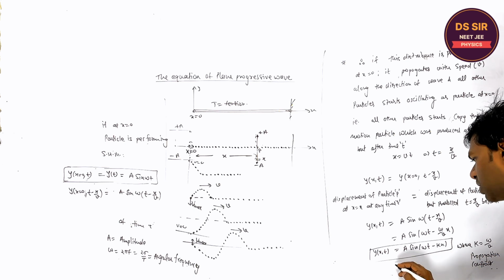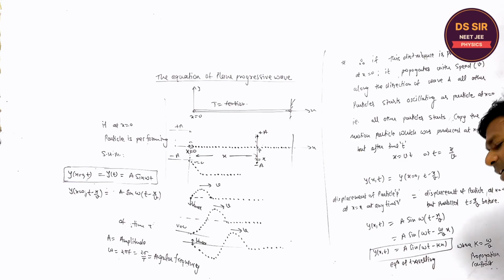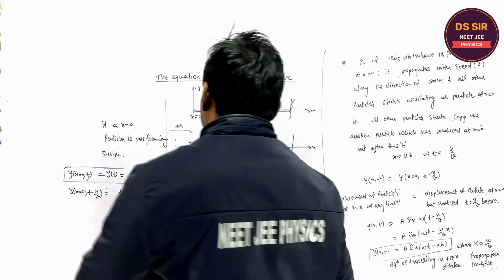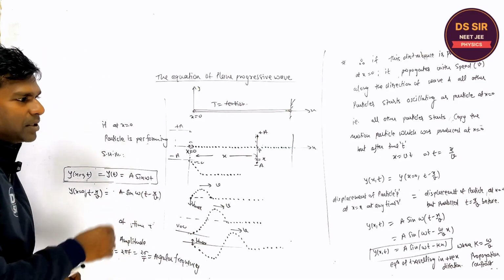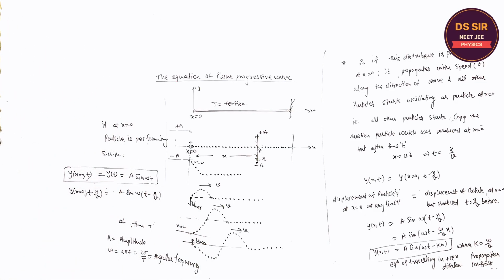So this is called the equation of traveling wave in positive x direction. Is it clear or not? In positive x direction. Do you understand this thing or not? Varsha, please tell. Any doubt you want to ask, right? Copy this.